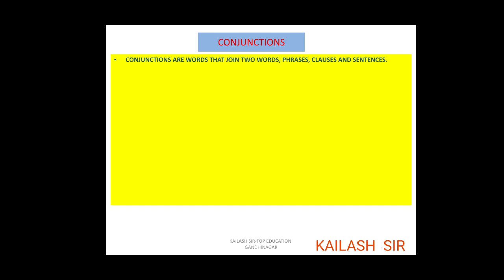Conjunctions. This word is familiar. See the pronunciation. Many students make mistakes. In conjunction, the word in between is J-U-N-C, junk. So C is pronounced as K. So the proper pronunciation is conjunctions. That K sound should be there in between. Please note this. Now you are familiar with conjunctions. They are the words that join two words, two phrases, two clauses, or two sentences.